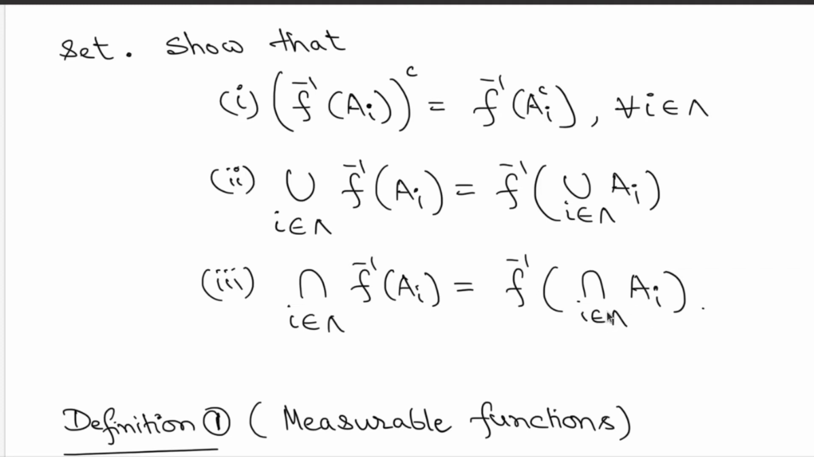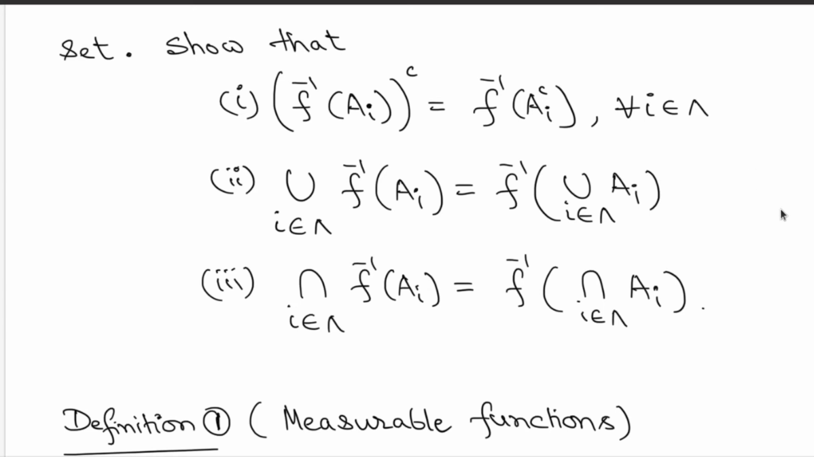This is some arbitrary index set, and it simply says that whether you take unions or intersections of the pre-images, these unions or intersections can simply go inside. By that I mean, if you are looking at the union of all pre-images, it's nothing but the pre-image of the union of the A_i, and for intersections you have a similar result. So try to prove this. These are some very nice, useful observations about the pre-image of a set under the function f.